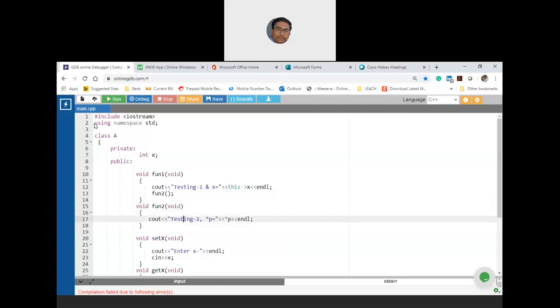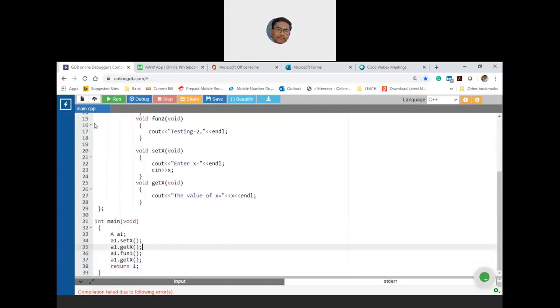Is object binding necessary? No, not necessary. That's what I'm saying. For fun2, there is no need of object binding. Let me again remove this setx. Getx is not required. Fine, let it be, getx is there. So a1.fun1 and then a1.getx.